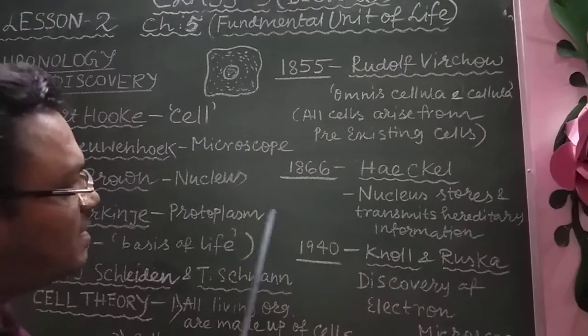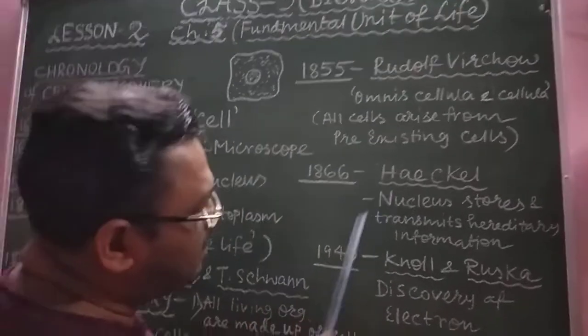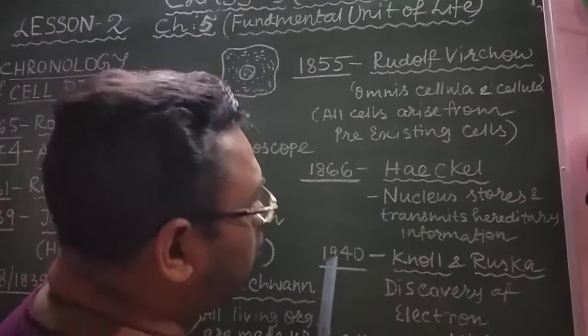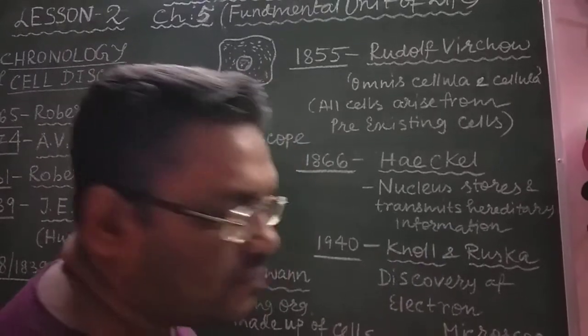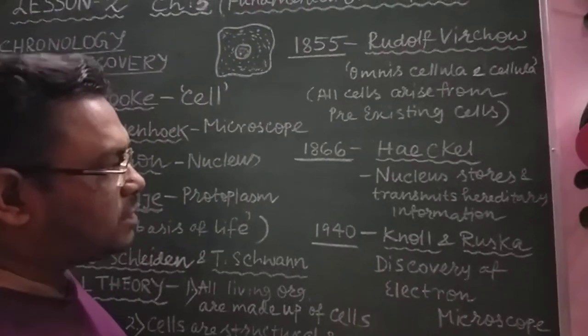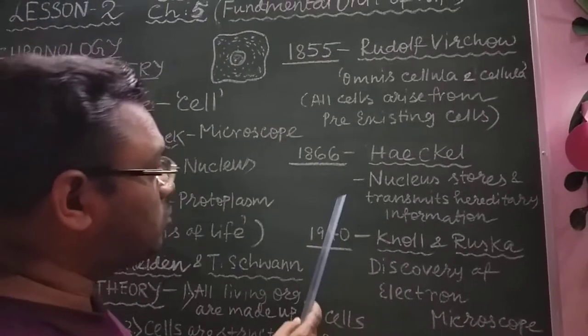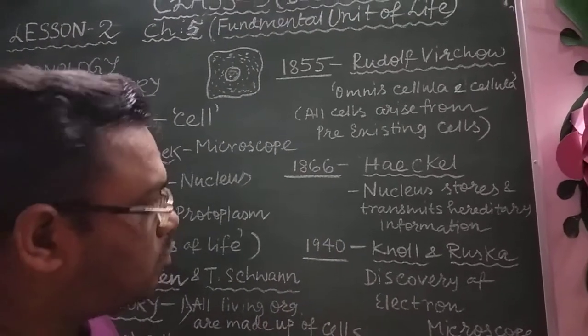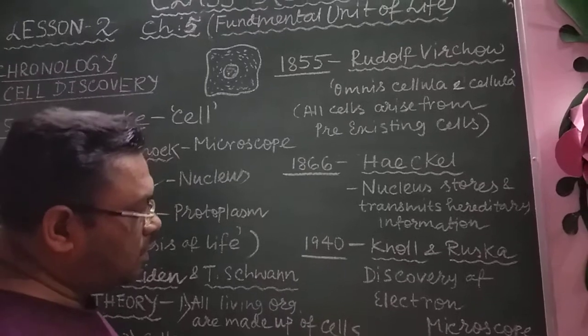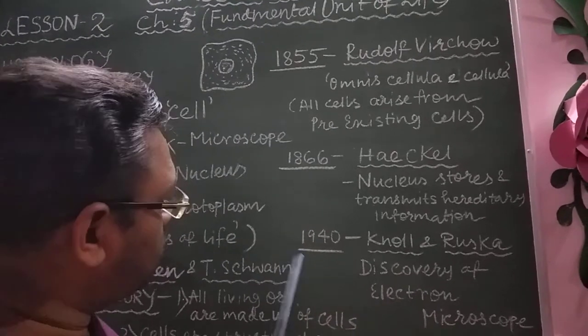Later, in 1866, Ernst Haeckel, another scientist, first said that the nucleus stores and transmits hereditary information from one generation to another generation. It is a very important discovery which is a part of the cell theory. Later, modern cell theory took this as a very important point.